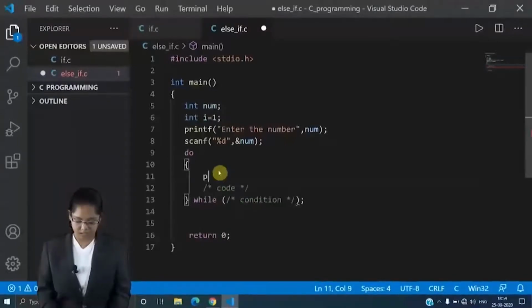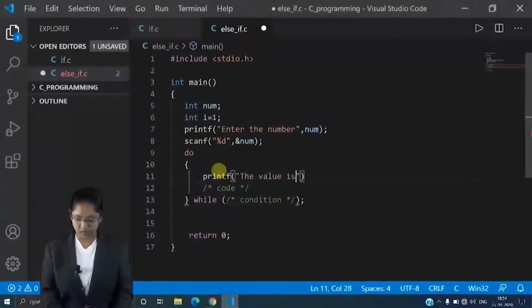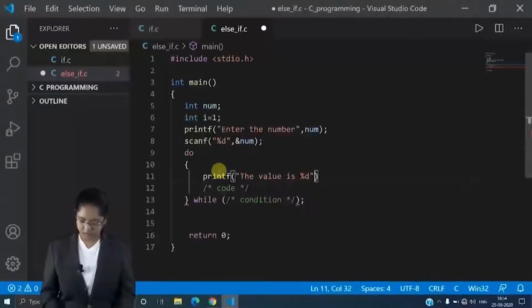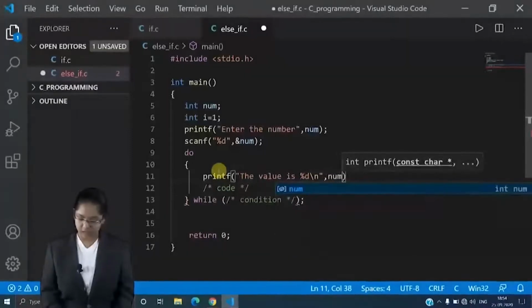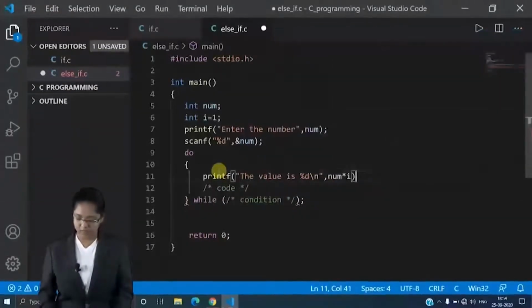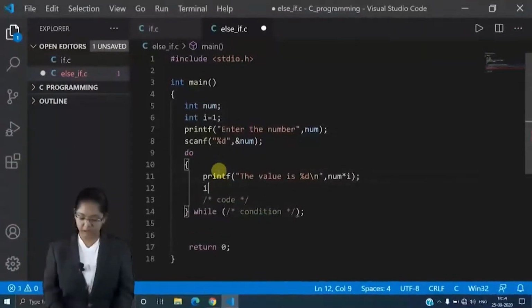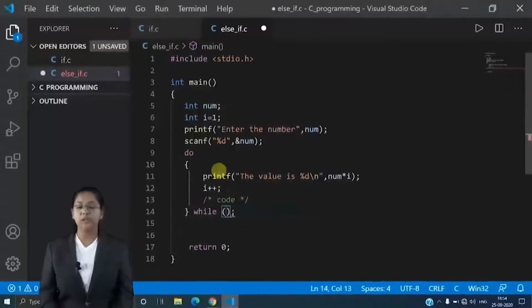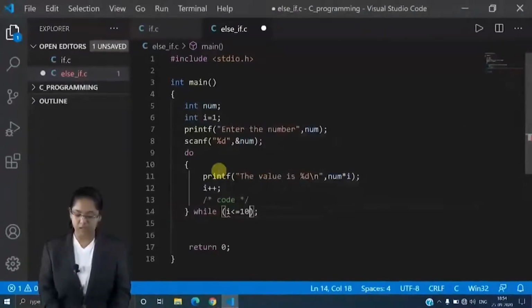Then let's printf "the value is %d" with a new line, here num into i, because I am going to increment i, right? And here I am going to write the condition. Let's say I want to print the table till 10, 1 to 10. So i is less than equal to 10.